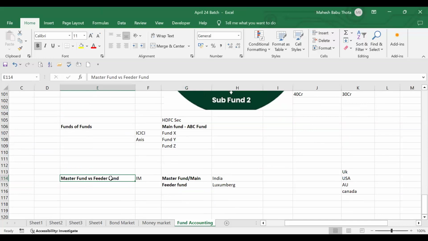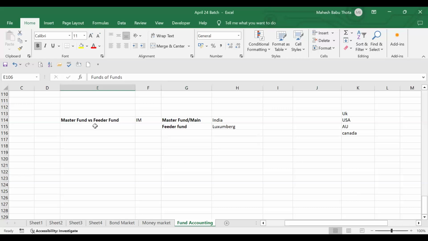Master fund and feeder fund is a structure, a type of fund. Fund of funds is one structure: one main fund will be there, and it will invest in different funds. A mutual fund can also be a fund of funds. Similarly, a mutual fund may have a master fund and feeder fund in different parts of the world. That is also a structure. This is a type of fund, guys.